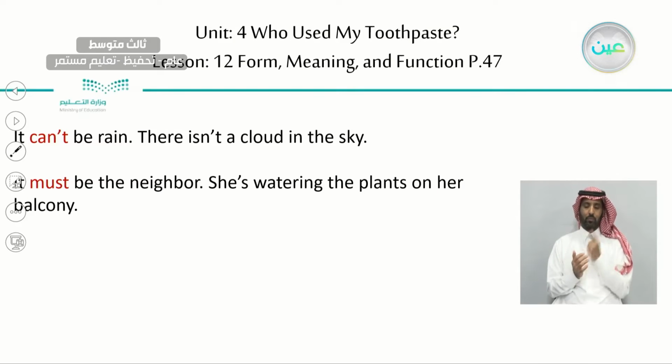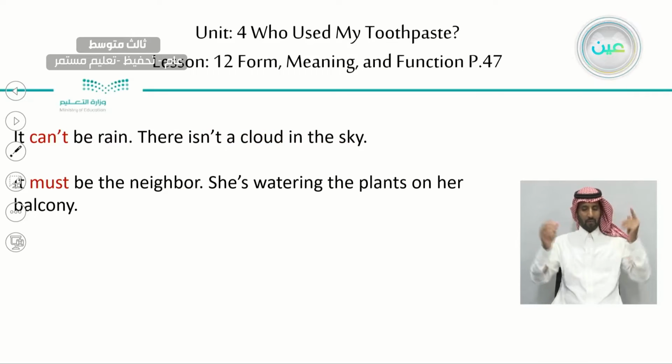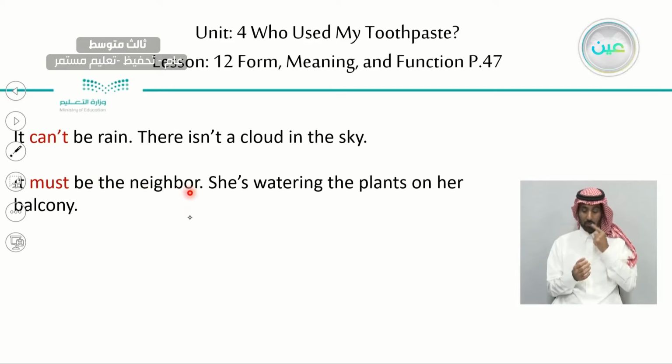For our lesson today, page 47, okay, we have can't and must. It can't be rain. These are examples we can see in our book. There isn't a cloud in the sky. It must be the neighbor. She's watering the plants on her balcony.